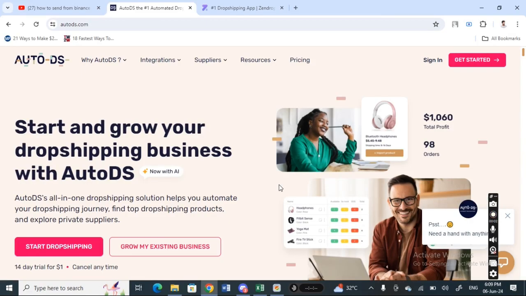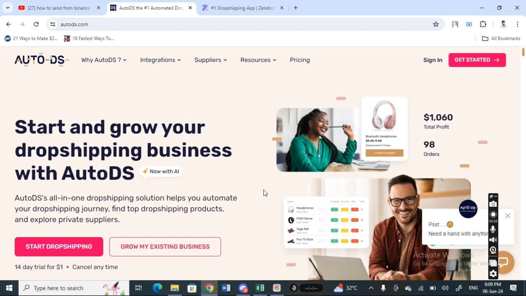So today in this video we're going to talk about AutoDS versus Zendrop. So let's get into the video. AutoDS and Zendrop, both of these are drop shipping tools. When we talk about these two tools, which is better? We're going to analyze it in terms of three basic features, such as the pricing.